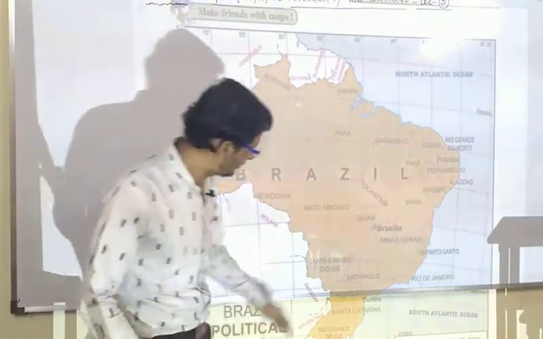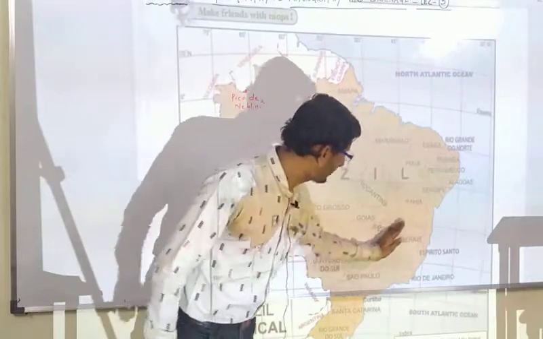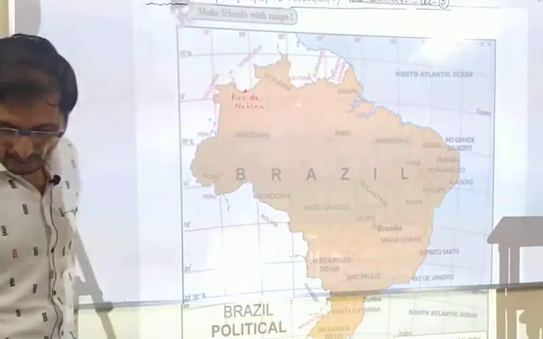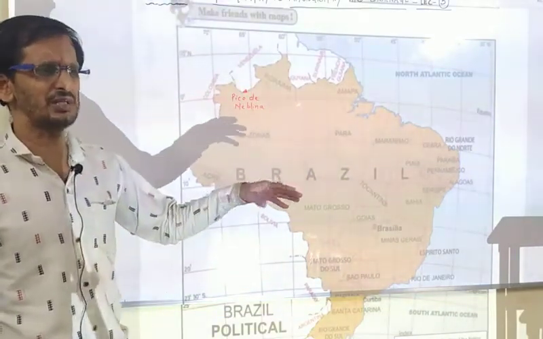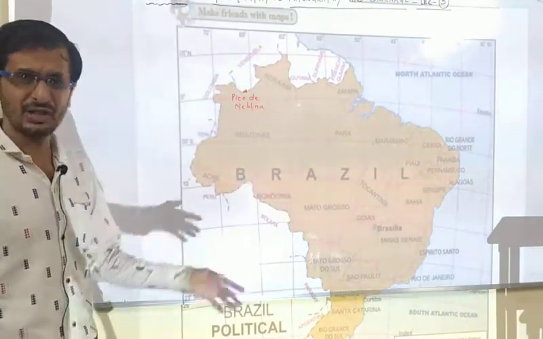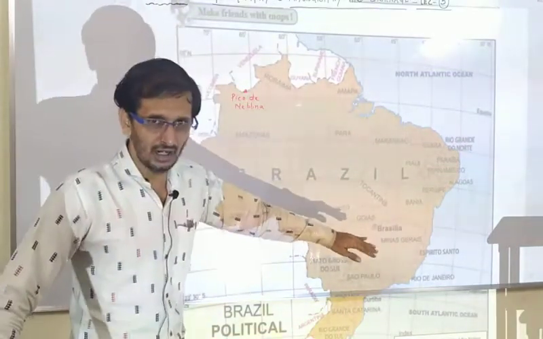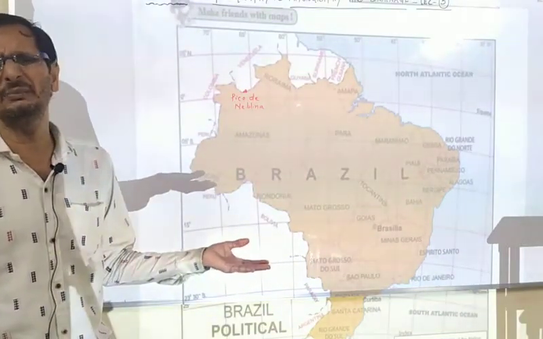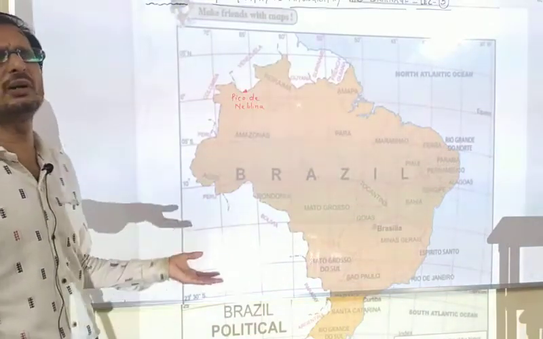Now here you can see the Brazilian highland. Actually, the Brazilian highland covers this area. Now there are certain mountain ranges or plateau areas which cover a certain area of the Brazilian highland or are near to it. They have mountain ranges and their peak is nothing but 1000 meters. But in other parts, the altitude is between 500 to 1000 meters.